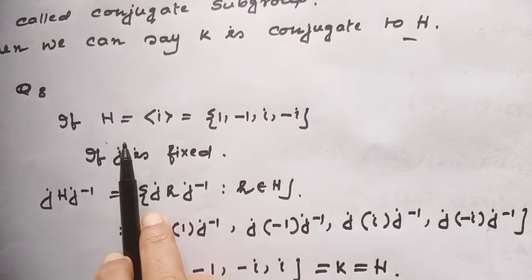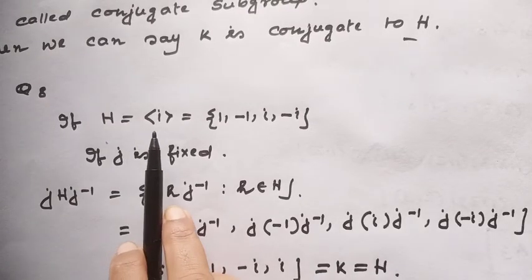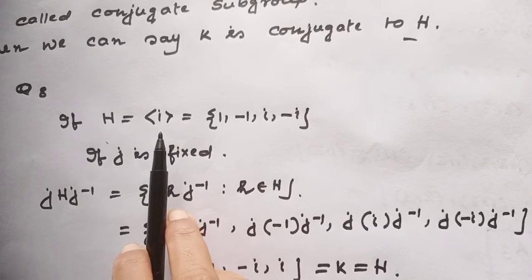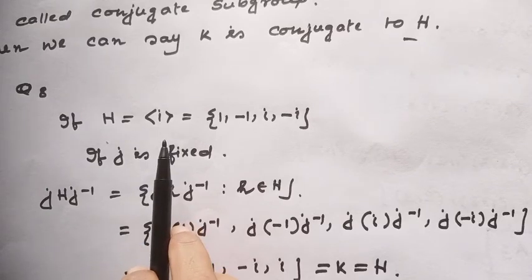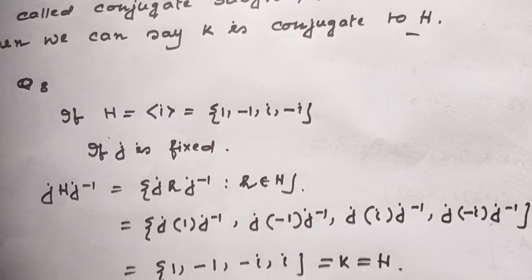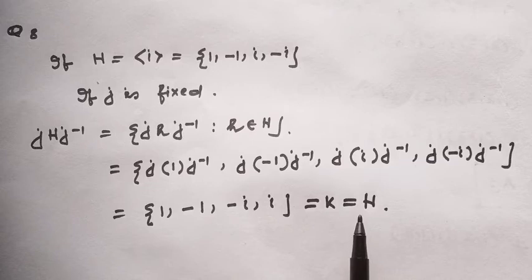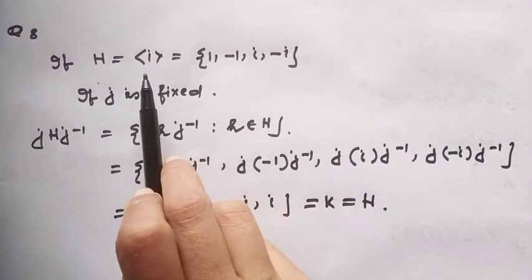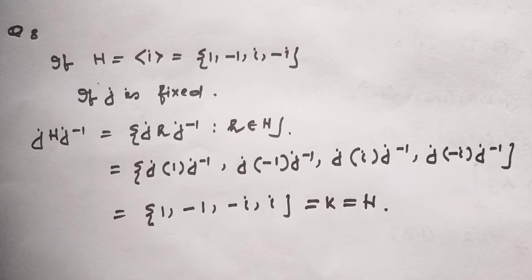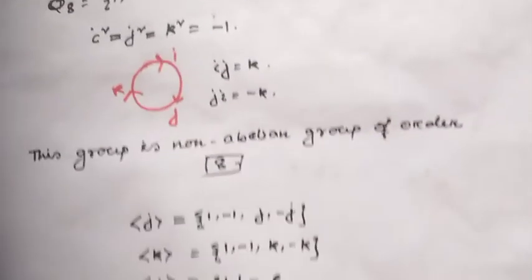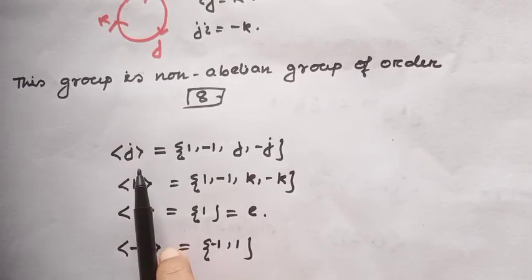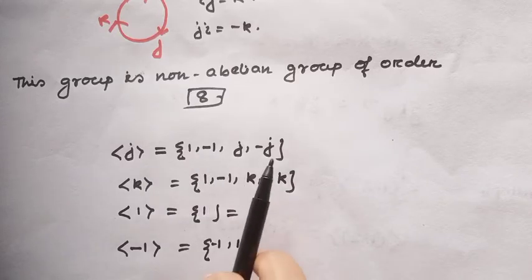I have seen, let A be the cyclic subgroup generated by i, and the conjugate subgroup of this group is itself. So A is a normal subgroup here. I did this a few minutes ago. Similarly, the cyclic subgroup generated by j, which contains 1, minus 1, j, minus j.